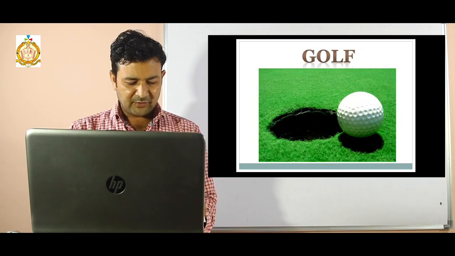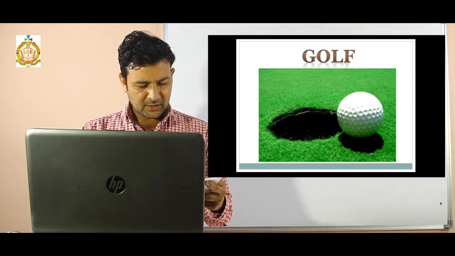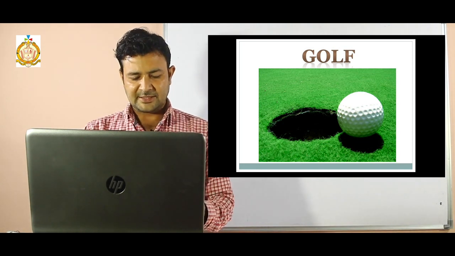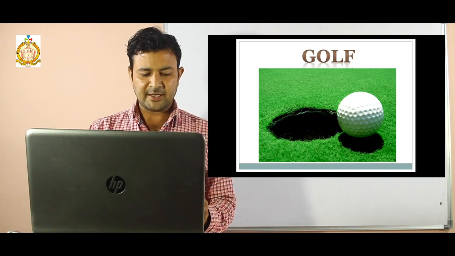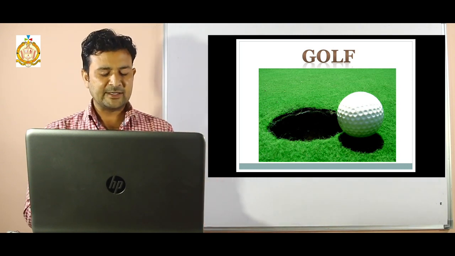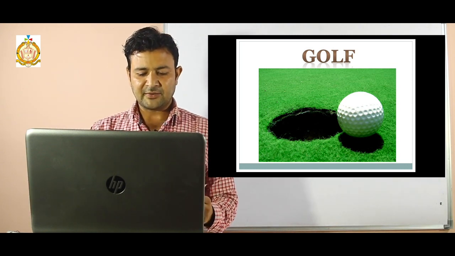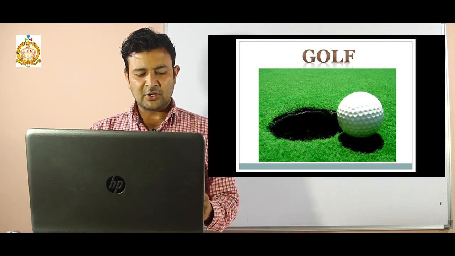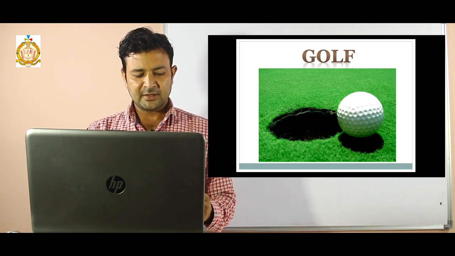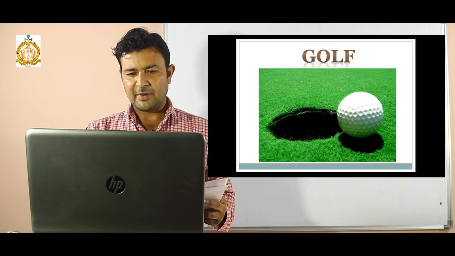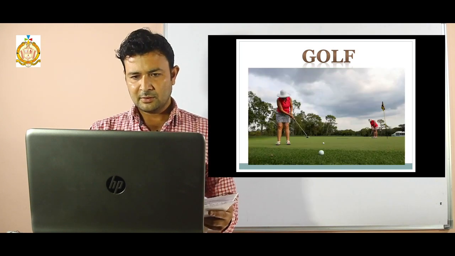Next we have golf. This ball is small in shape but heavy. Its color is white. The player hits the ball with a long stick to put it in the hole. This stick is made of metal. Like this they are doing.